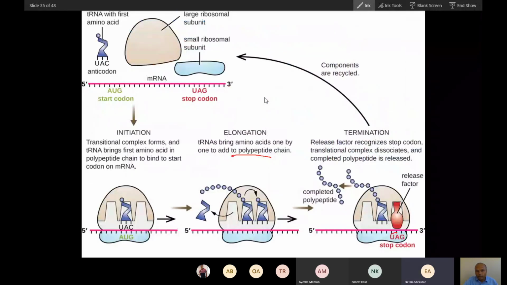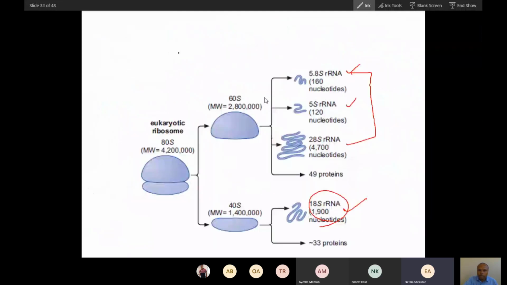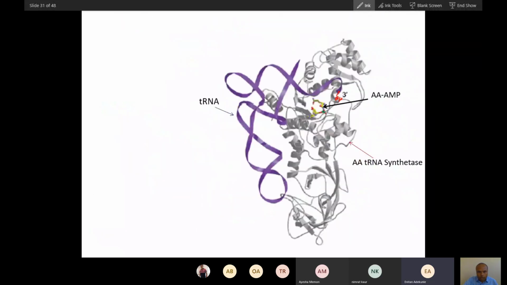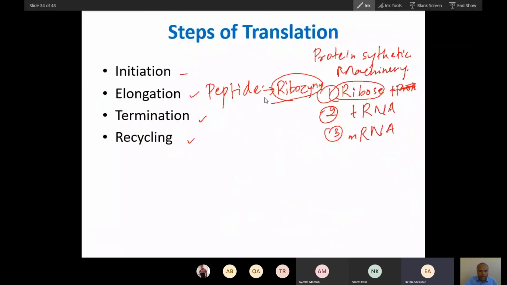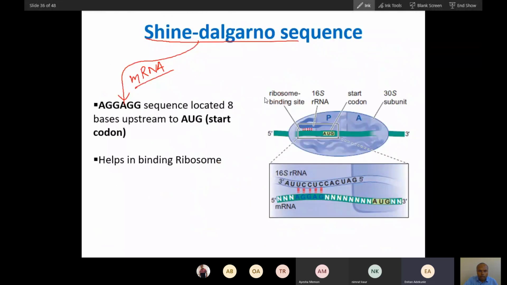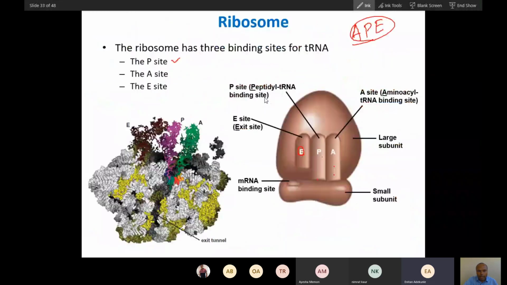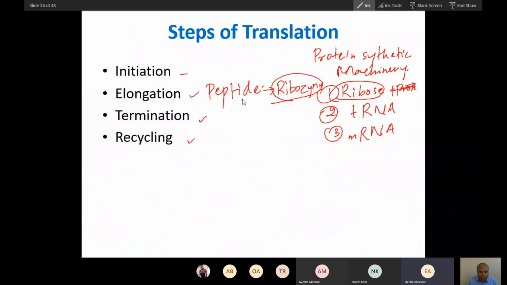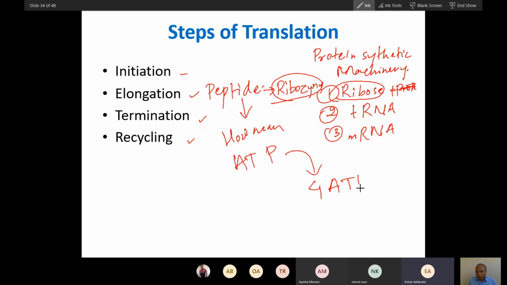So how many ATP for peptide bond? 4 ATP. Okay. For peptide bond formation. Tell me, is that 4 ATP? Yes.